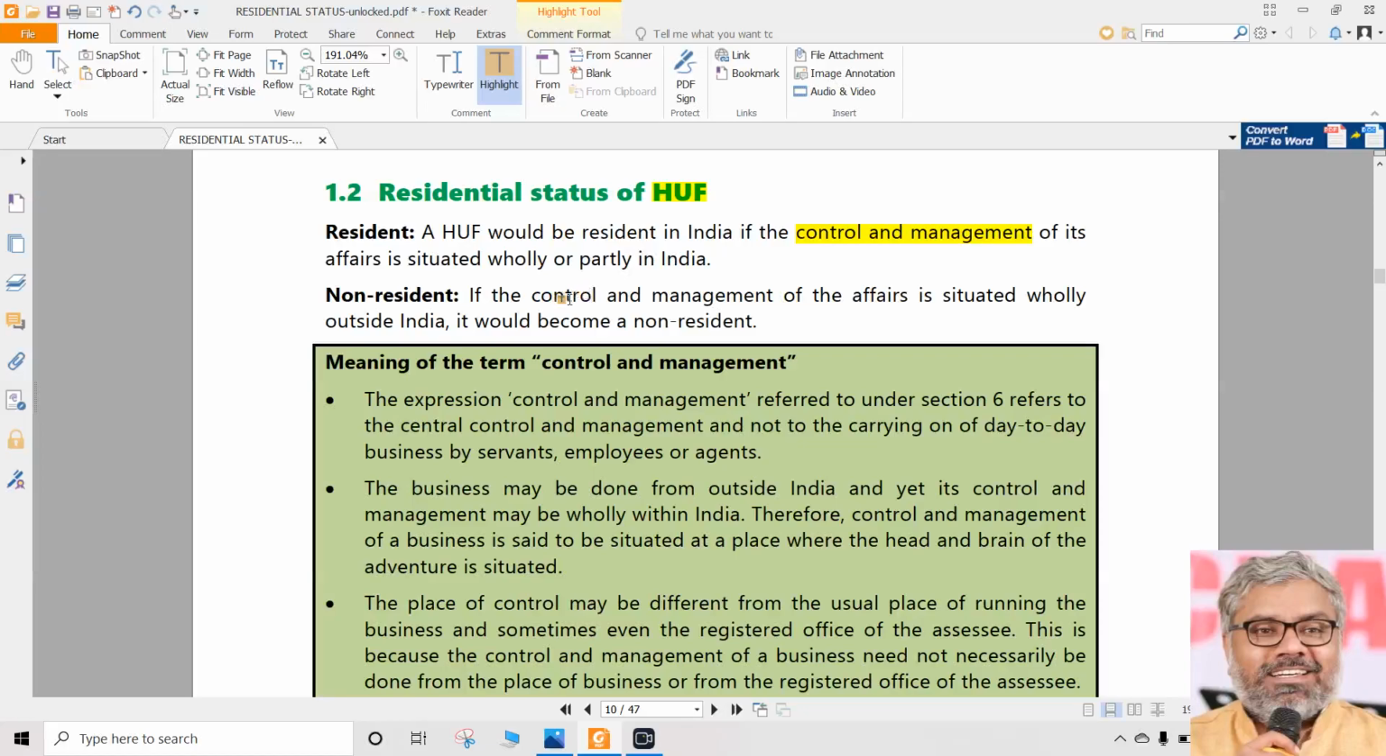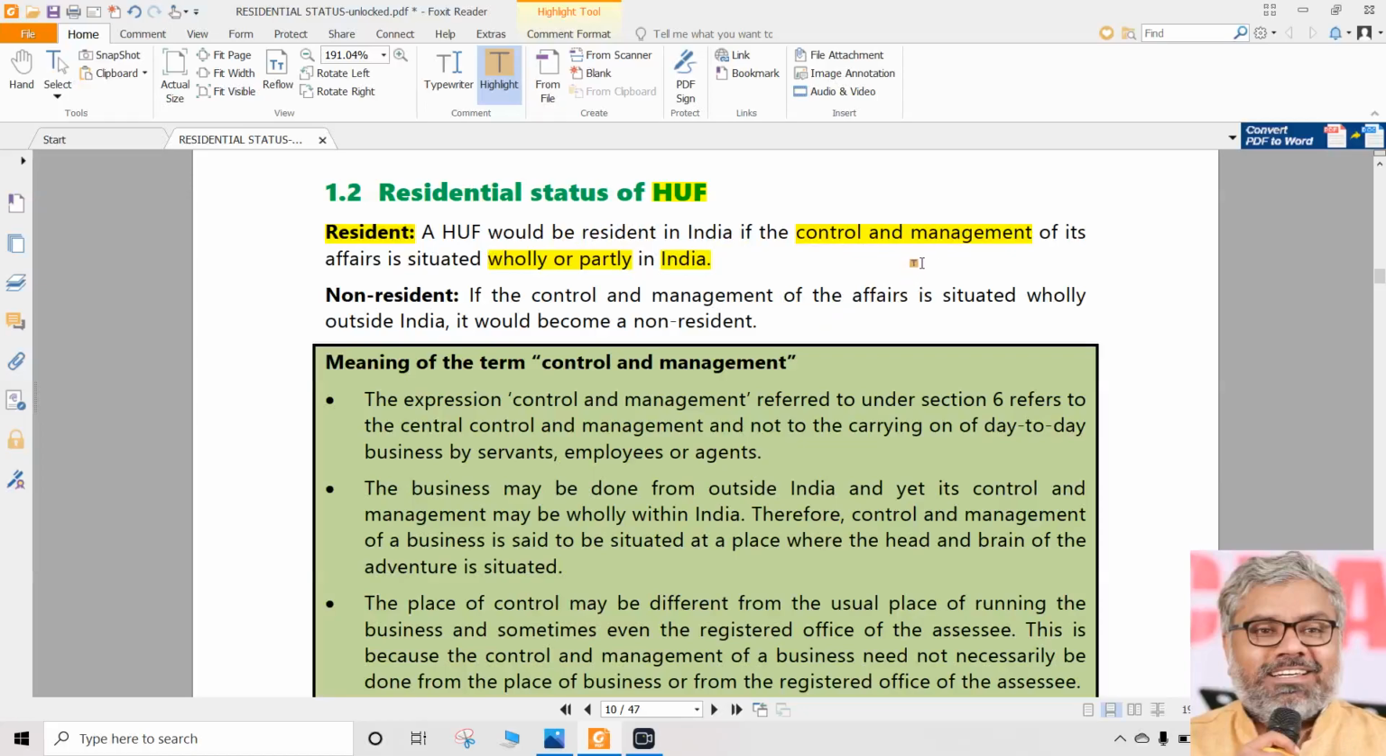But we cannot directly go to ROR, RNOR. First we should determine whether a HUF is resident or not. How is it possible, sir? This is what the law said. HUF would be resident if the control and management of its affairs is situated wholly or partly in India. Of course, India is a crucial word because we are talking about whether somebody is a resident in India or not.